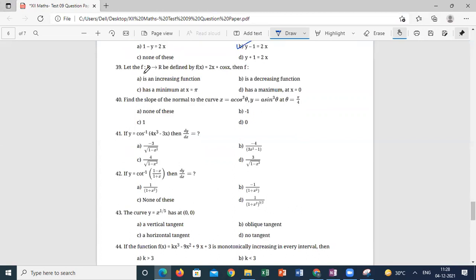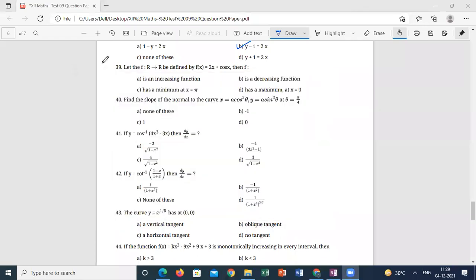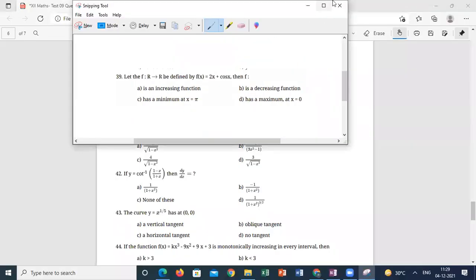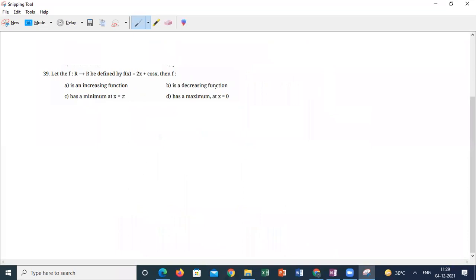Let f be defined from R to R as f of x is equal to 2x plus cos x. Then f is increasing or decreasing? How can we decide increasing function or decreasing function? Based on their differentiation. And he's asking maxima, minima, increasing, decreasing functions together. For anything, you have to calculate the first differentiation. f dash of x is equal to 2 minus sin x. 2 minus sin x is always positive. How can we conclude my statement?